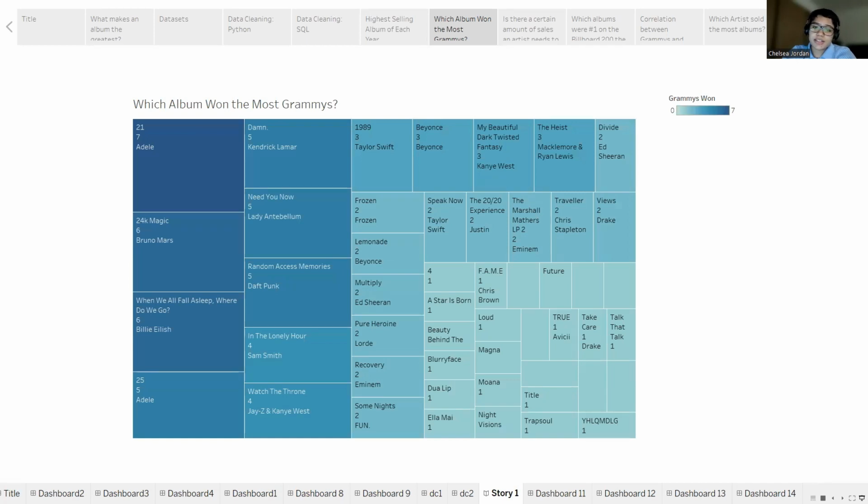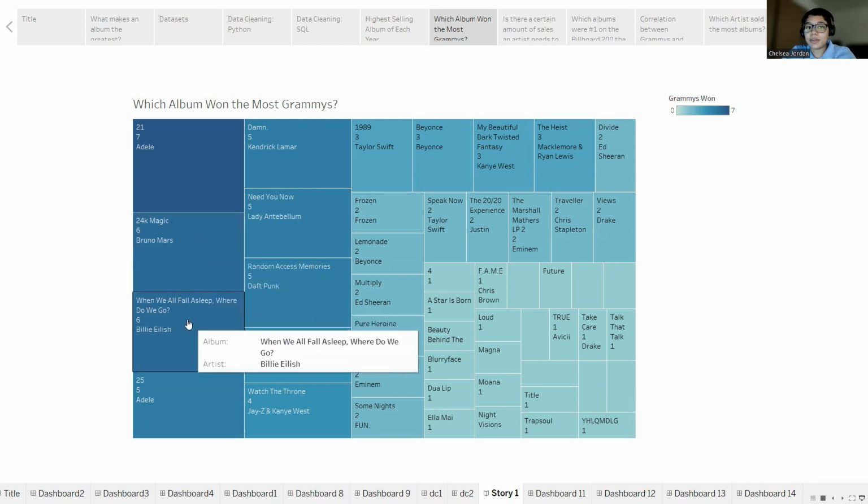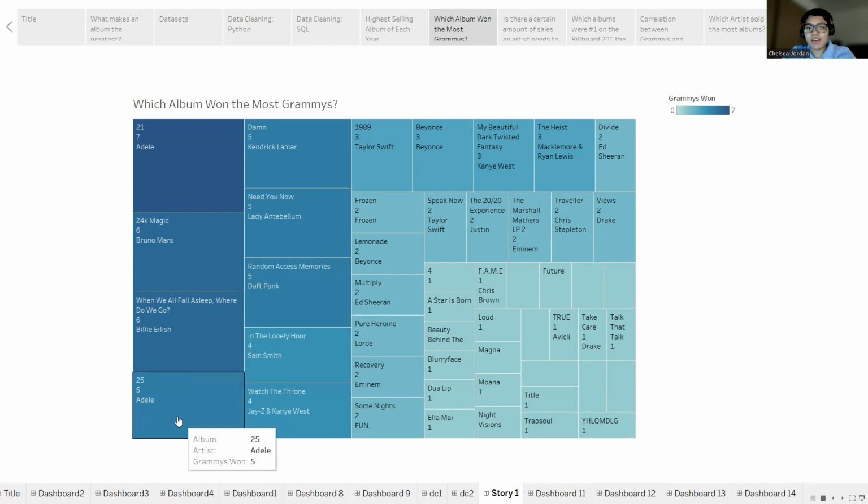The second chart showcases the albums with the highest number of Grammy wins. Topping the list is Adele's 21, securing an impressive 7 Grammy Awards. Tied for the second position are Bruno Mars' 24K Magic and Billie Eilish's album When We Fall Asleep, Where Do We Go, each claiming 6 Grammy Awards. Taking the third spot is Adele's 25, winning 5 Grammys.